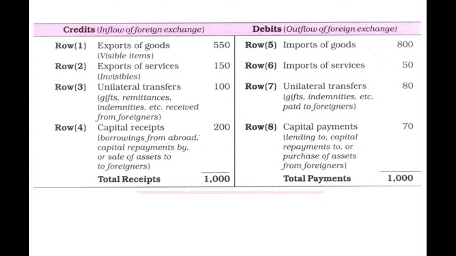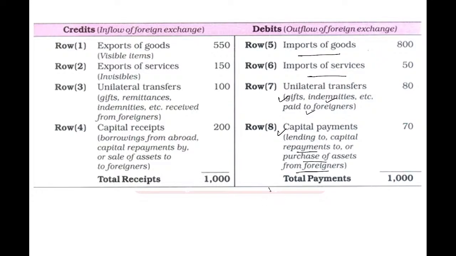What are the possible debits? Import of goods, import of service, unilateral transfer, for example gifts paid to foreigners, capital payment, meaning capital repayment or purchase of assets from foreigners.